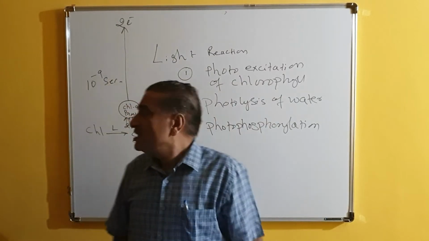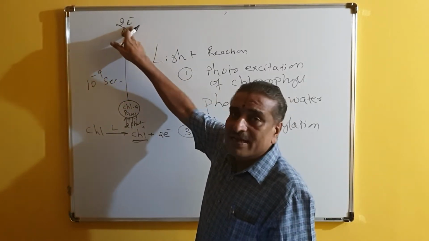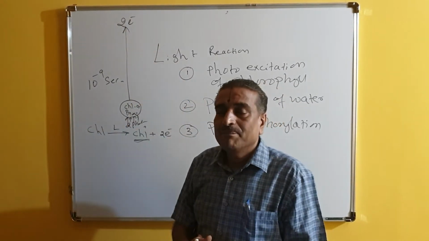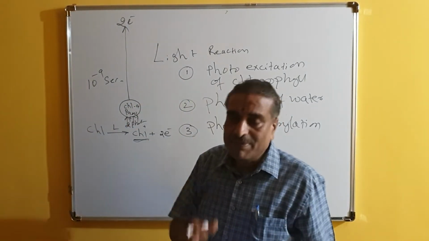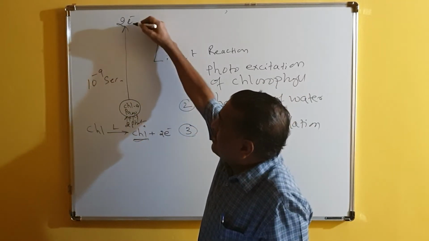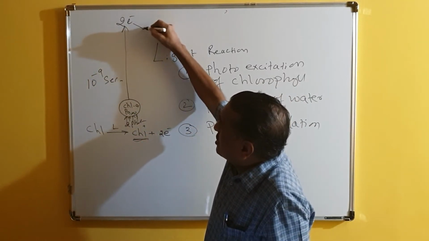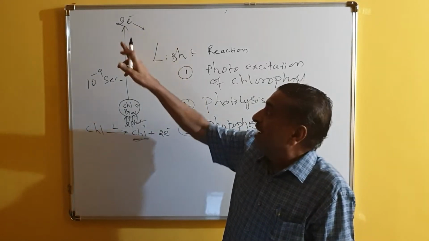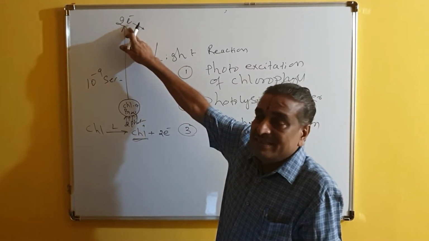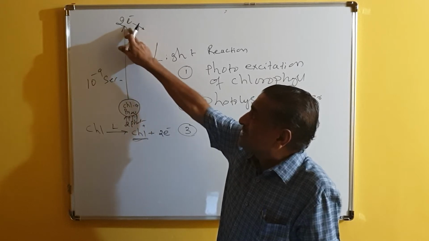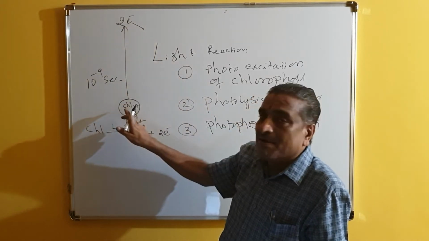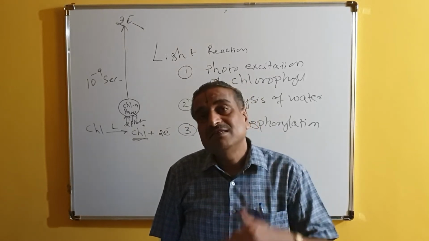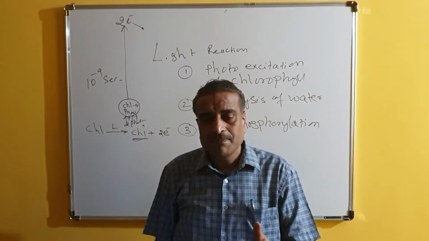Now the question comes, these electrons have gone with higher energy. With this energy, they will not come back to the lower orbit. How do they come back? So here is a mechanism. Whatever energy is present in the electrons is now absorbed by other substances, and only the original energy remains. When they lose the extra energy, automatically they will come back and occupy the position on chlorophyll A. So this mechanism is called photoexcitation.